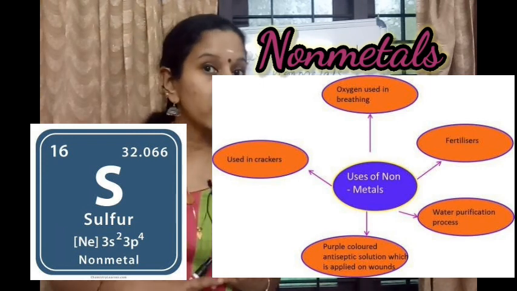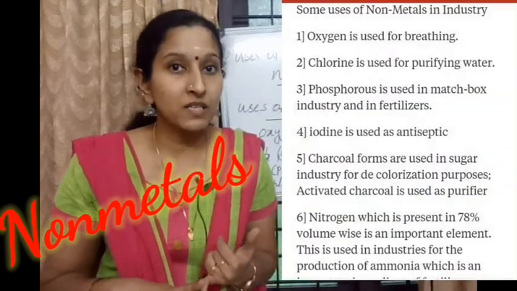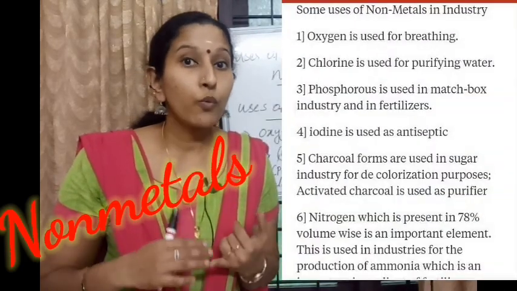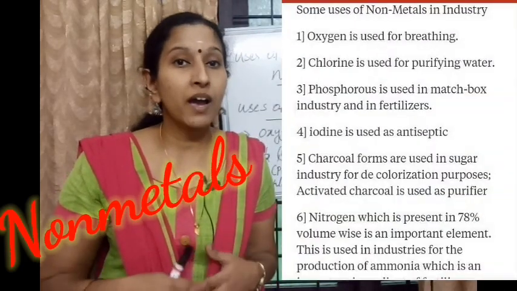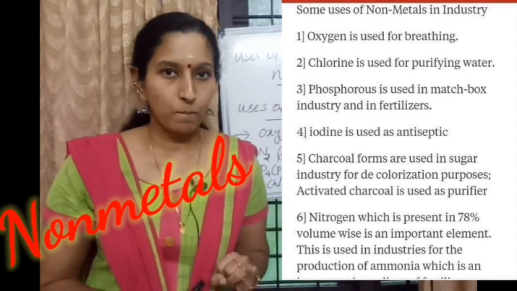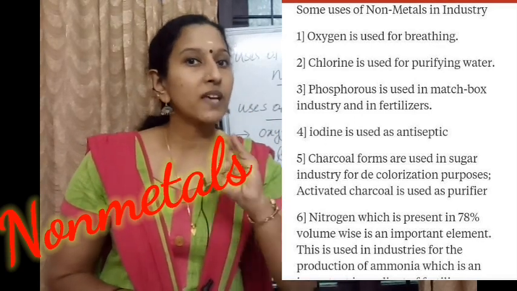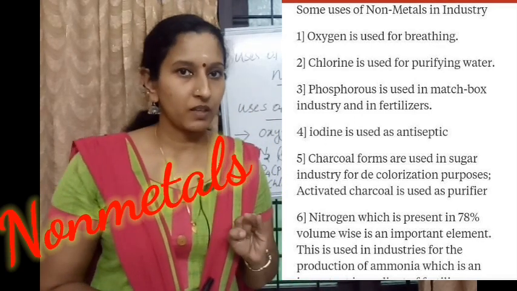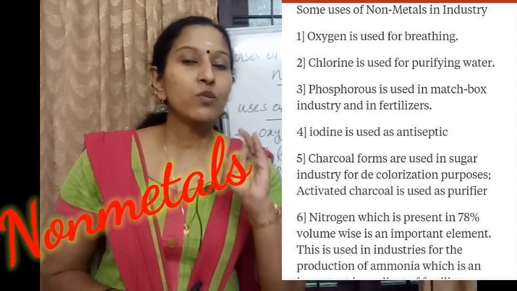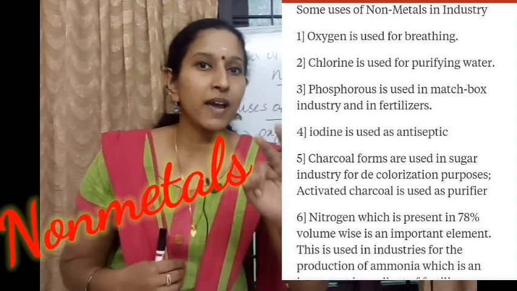So what are the uses of non-metals? All living beings need non-metals like oxygen, which all living beings inhale during breathing. Carbon dioxide is used in photosynthesis. Nitrogen and phosphorus are used in fertilizers to enhance the growth of plants.